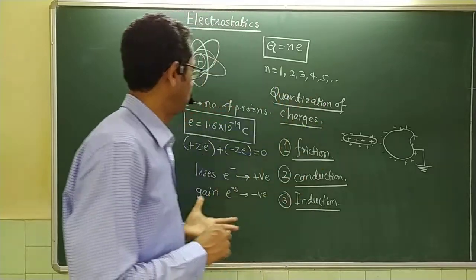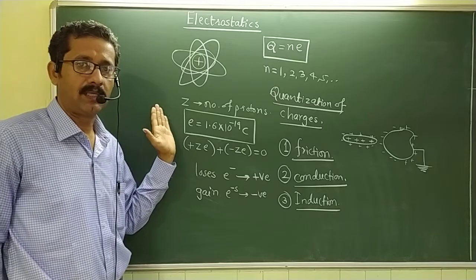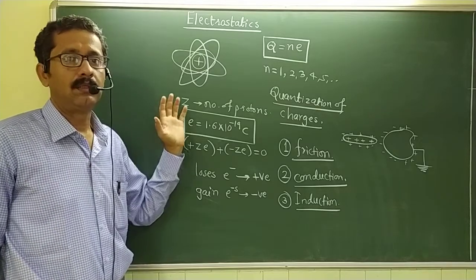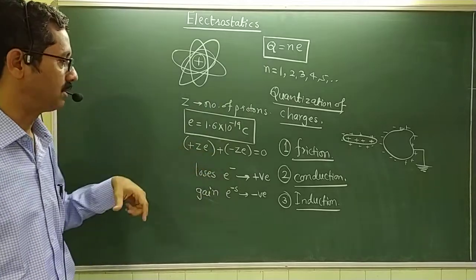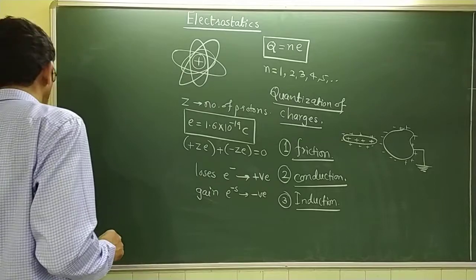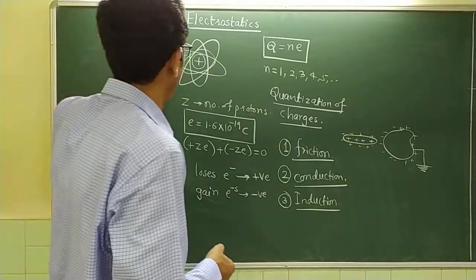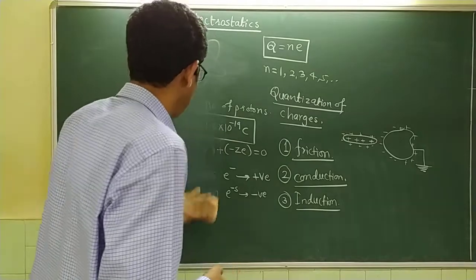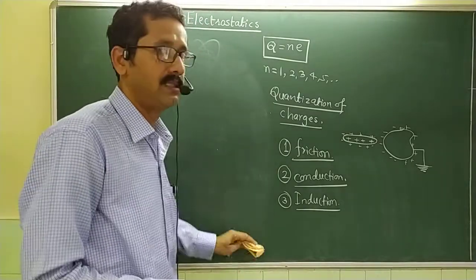So in this portion we have studied that the fundamental charge in the universe is the electron. The charged object can be charged either by gaining or losing electrons, and we saw the three different ways of how you can have objects charged. Now we speak about certain properties of charges. One thing which we have already used was that charges can be added algebraically.